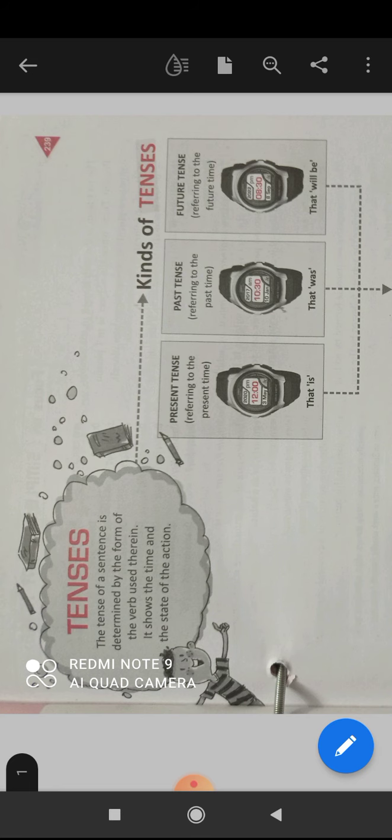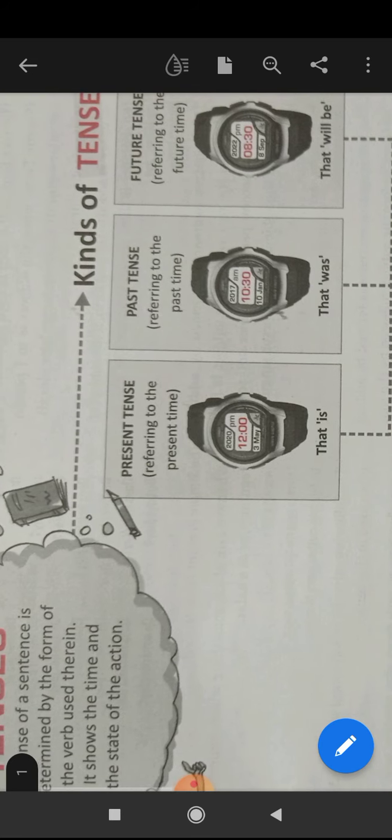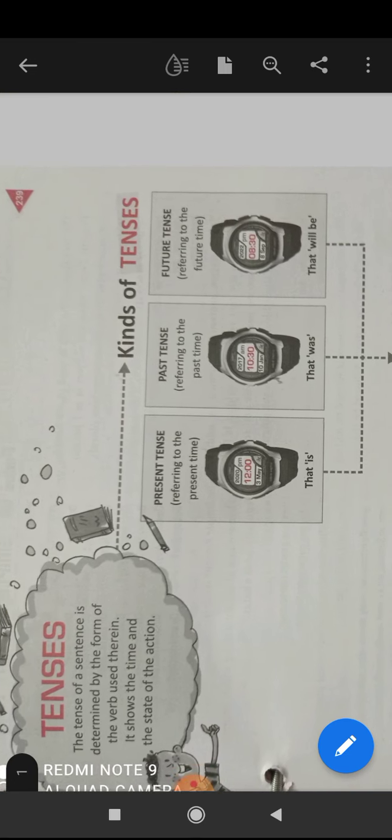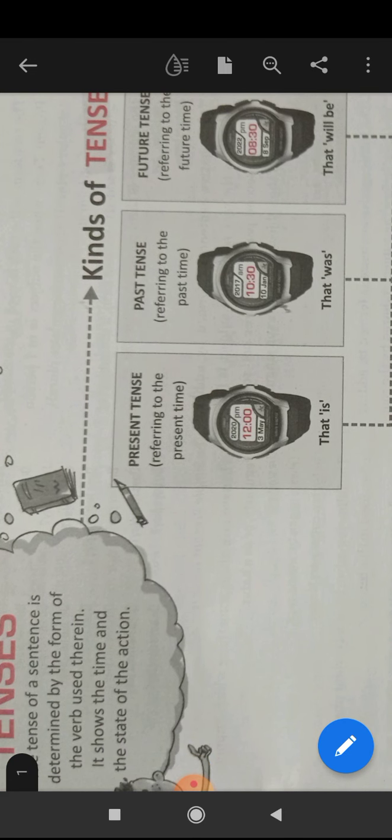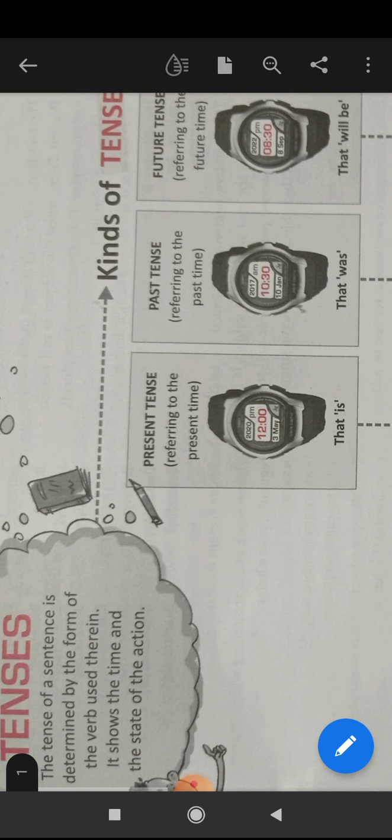Now, see, kinds of tenses. Okay? It is given on page number 239 in your book. Purple colored book, bete. Present tense. There are three kinds of tenses. First one is present tense. Present tense referring to the present time. For example, I write a letter.